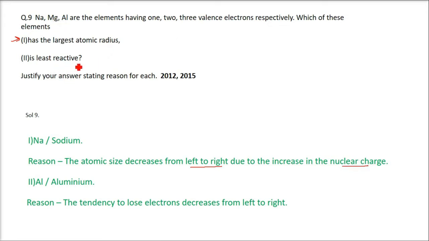Na, Mg, Al, which is the least reactive? So aluminium, Al, is the least reactive. This question is also coming again and again. The reason is the tendency to lose electrons decreases from left to right. That is why aluminium is the least reactive.